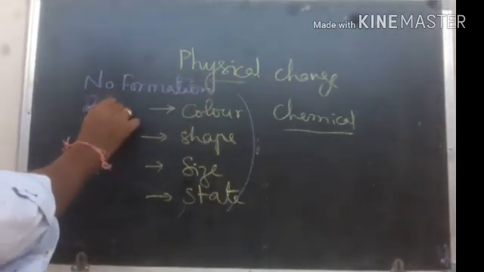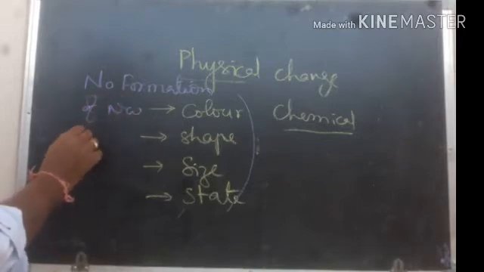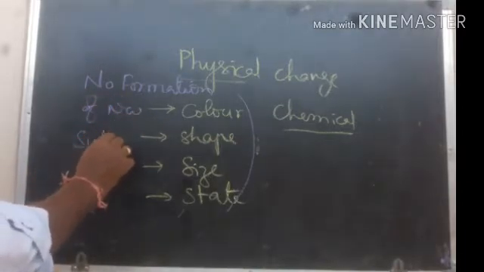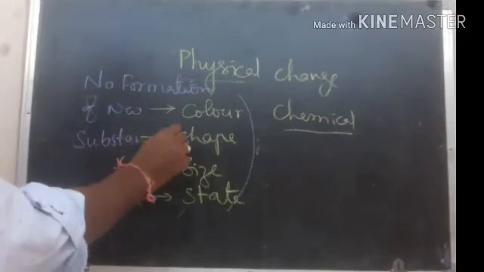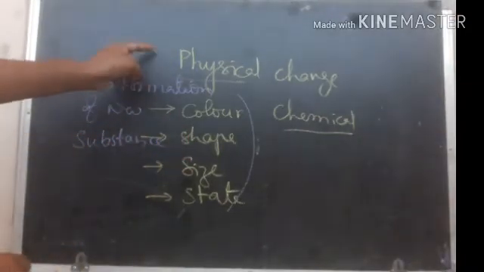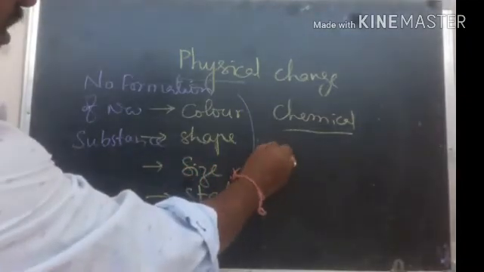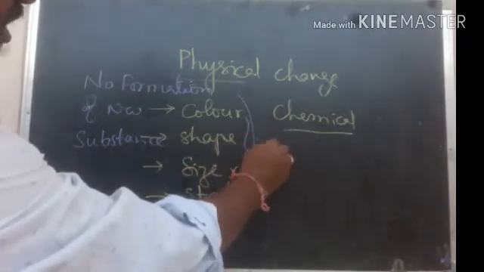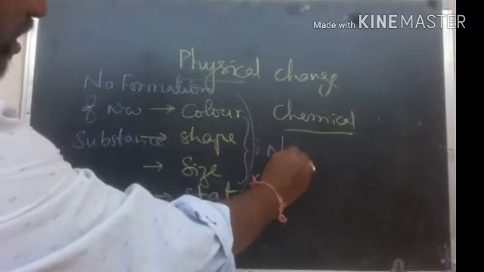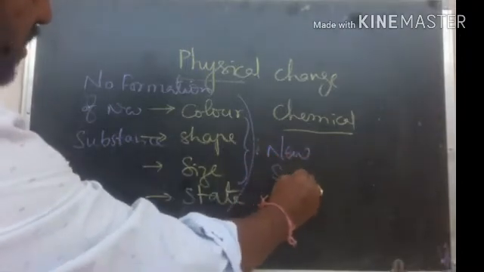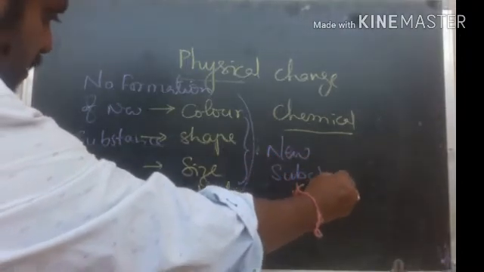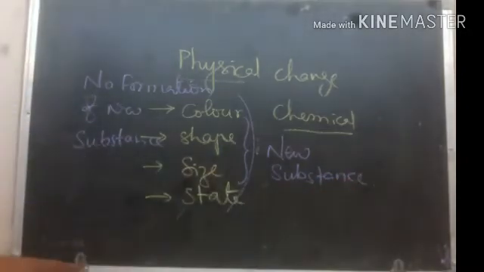No new substance is produced in case of physical change. Whereas in chemical change, along with these changes, it produces a new substance. You should identify the difference.